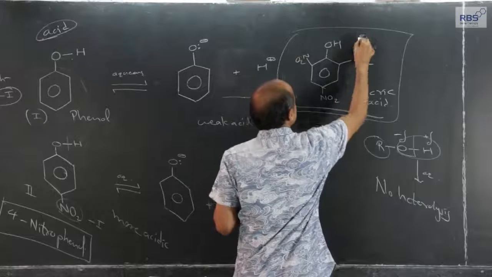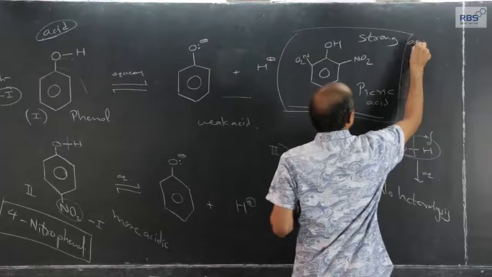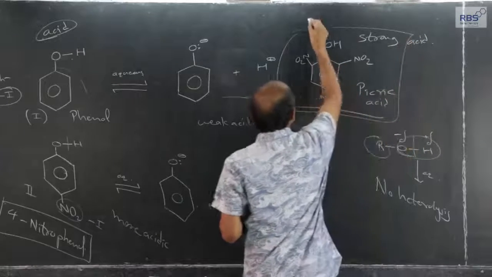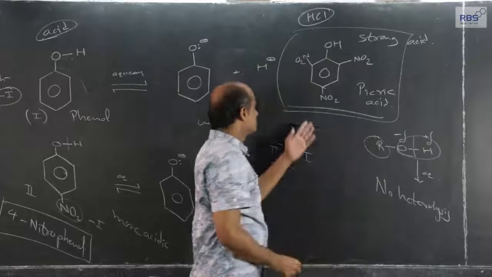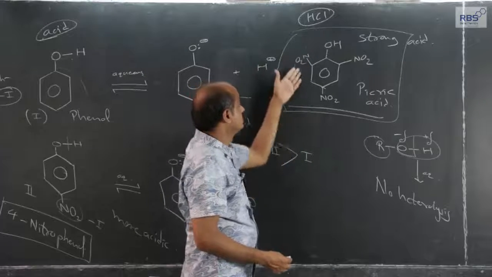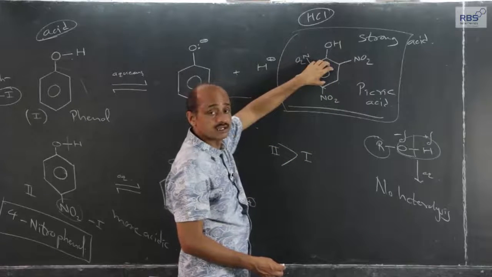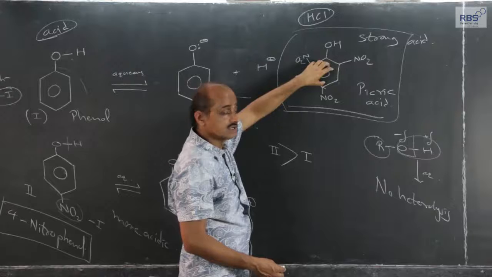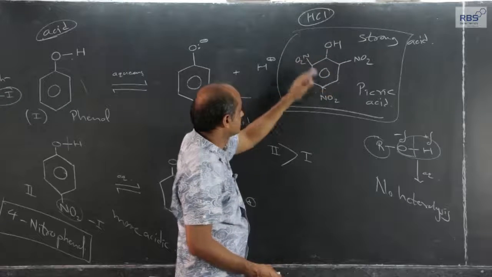This becomes a strong acid like HCl. Such is the effect of the minus I effect of 3 nitro groups and the minus I effect of this aryl ring, in general aryl, in specific this would have been phenyl if these were hydrogen atoms.